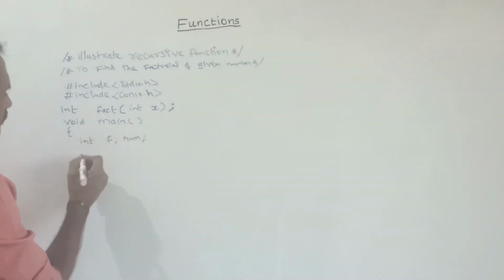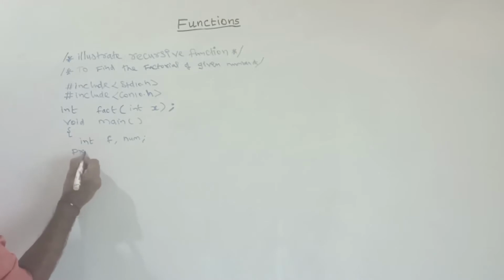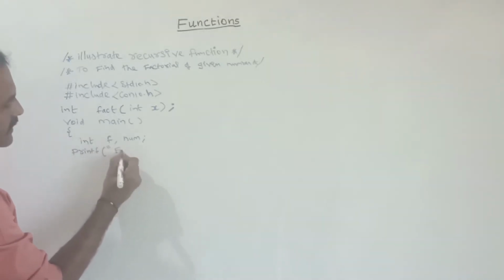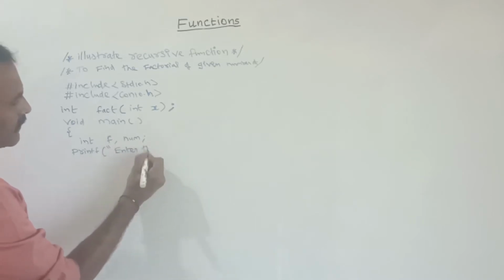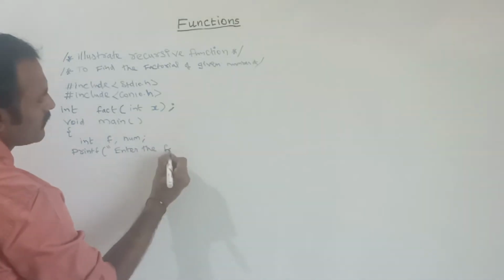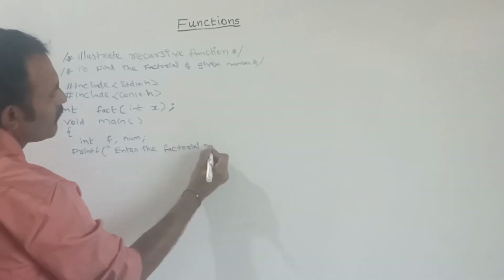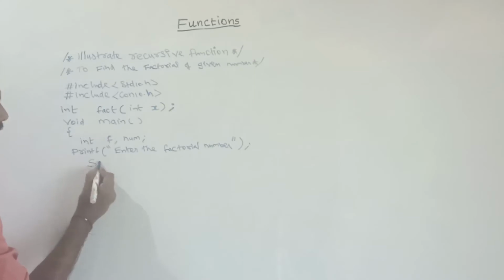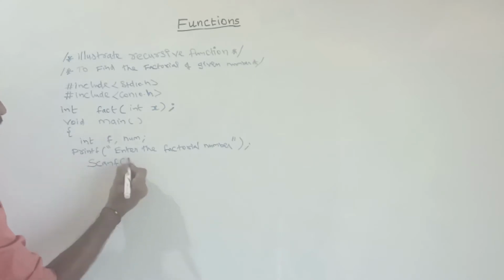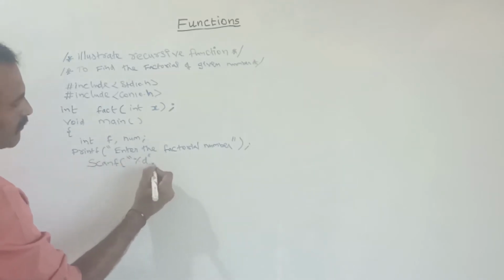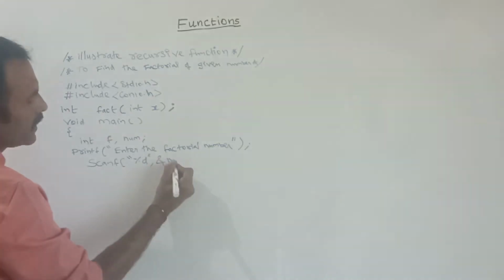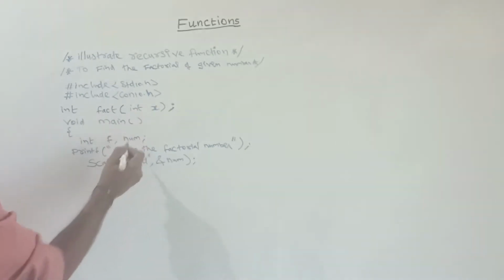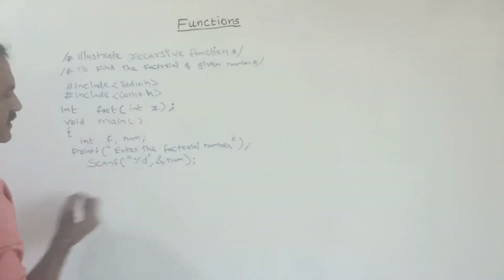See next here printf "enter the factorial number". Here I am getting the input. I am getting the input to the num. See this num variable, in this step we are giving some input.